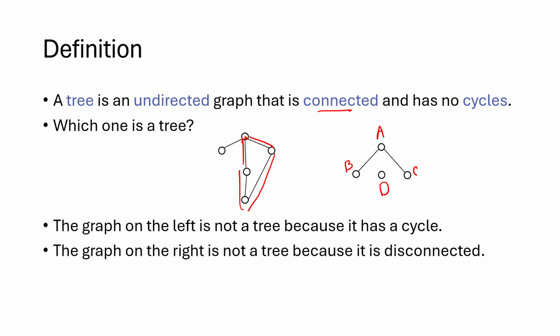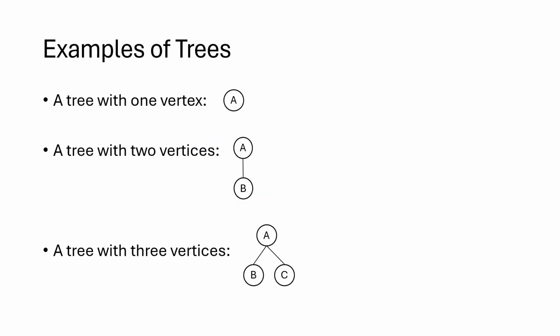So a connected graph with no cycles is called a tree. Here are some examples of graphs that are trees. The first example, if you have only one vertex, obviously it doesn't have a cycle and it's connected, and because of that it's a tree. With two vertices, if you connect them with an edge, then there is no cycle and it's connected, so it's a tree.